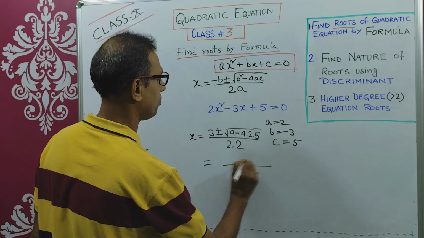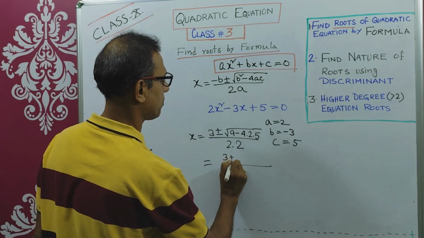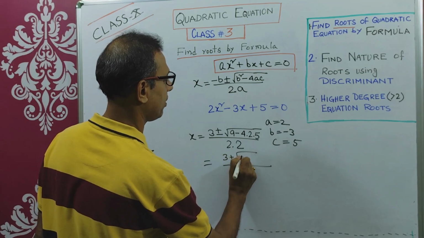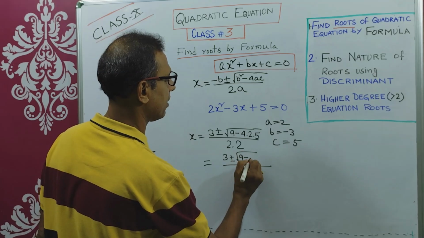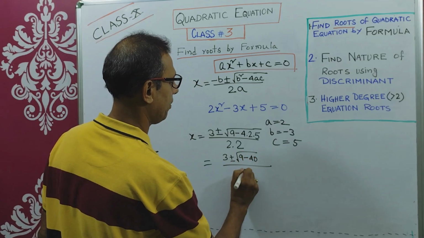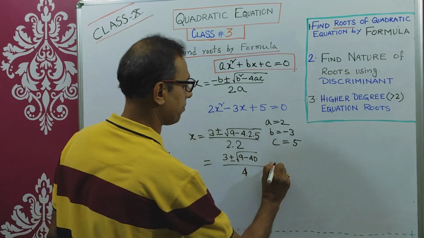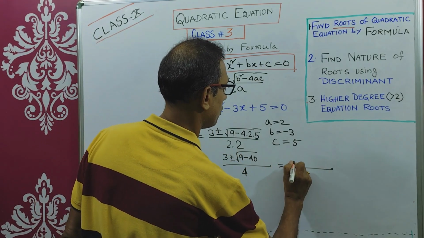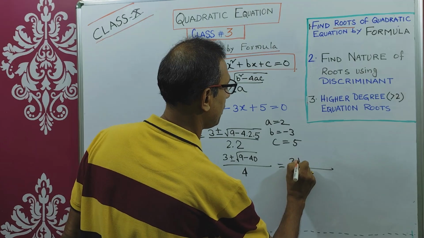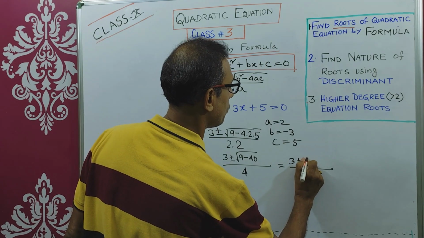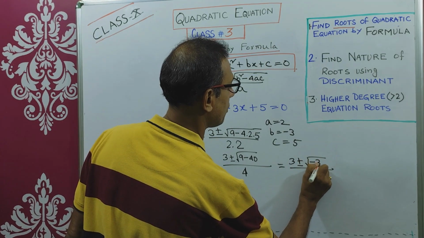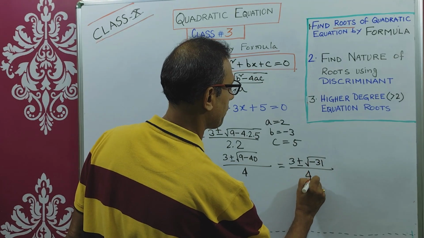So what are the values? 3 plus minus root over 9 minus 40, by 4. So within the root you have a negative number. So the values are 3 plus minus root over minus 31, by 4.